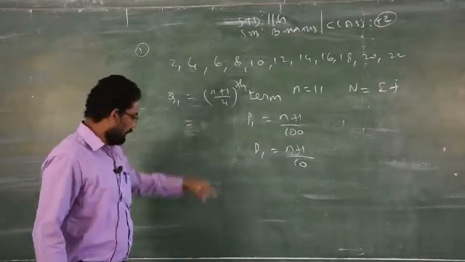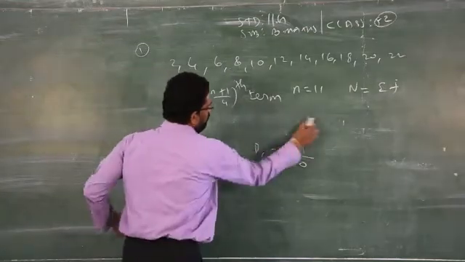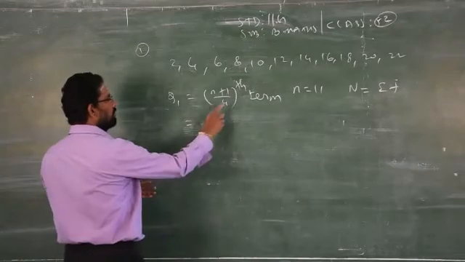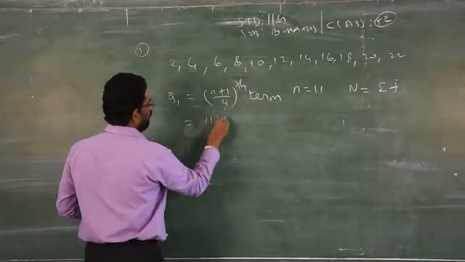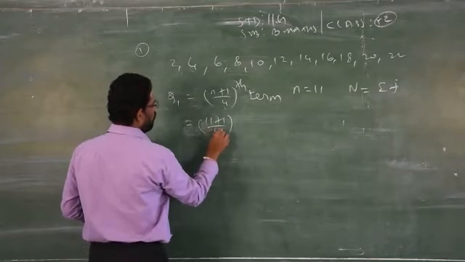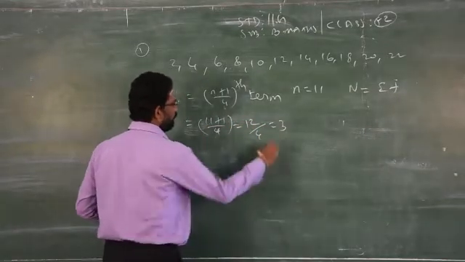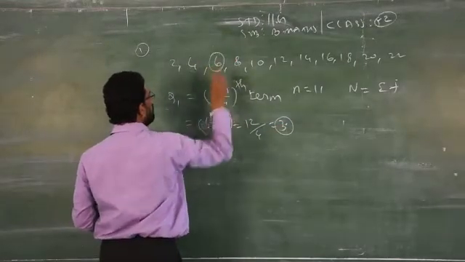Don't change the numerator. Clear? I explained already how to write the formula. You just have to memorize the formula, and depending upon the question, you change only the denominator. So n is 11, 11 plus 1 by 4, that is 12 by 4, which will give you 3. So what is the third term? 1, 2, 3. So the answer is